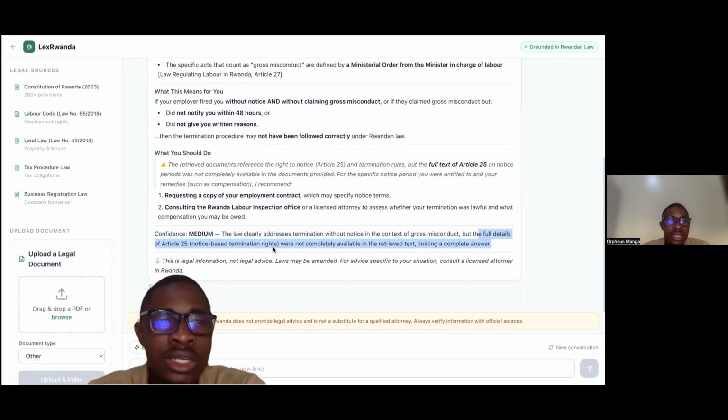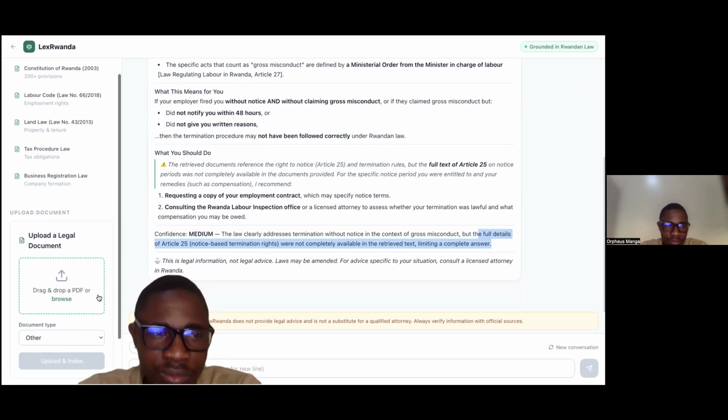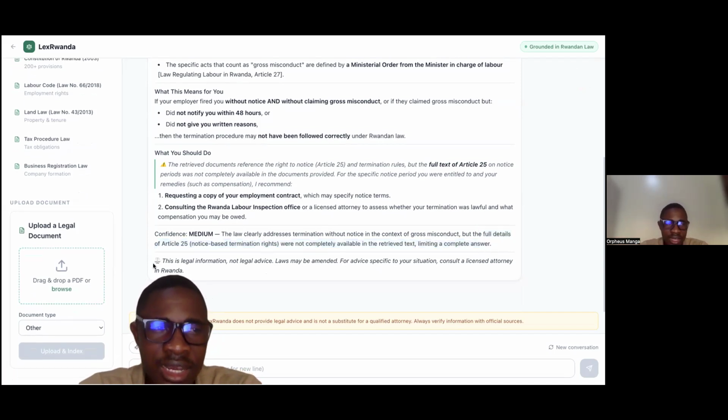Given that you can upload a lot of documents here, you can generalize to the whole Constitution of Rwanda or any labor codes or laws that guide citizens of Rwanda. So this is LexRwanda, built on Claude AI. It indexes five core Rwandan legal documents right now, which are the Constitution of Rwanda, the Labor Code, and the Land Law.